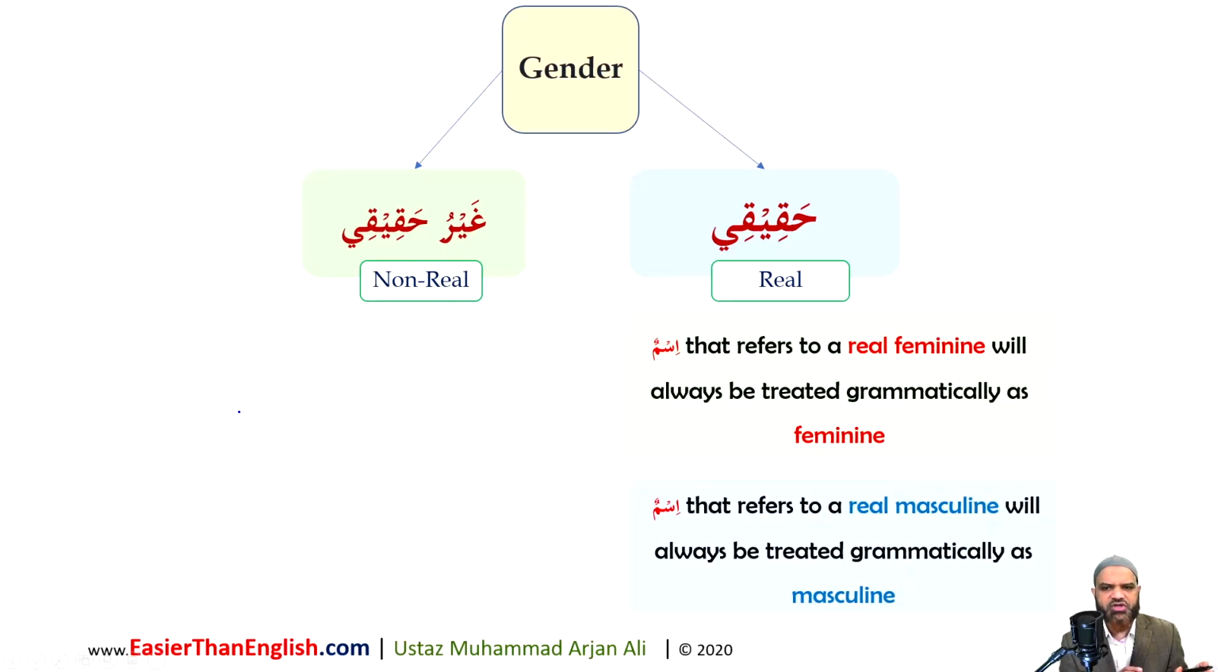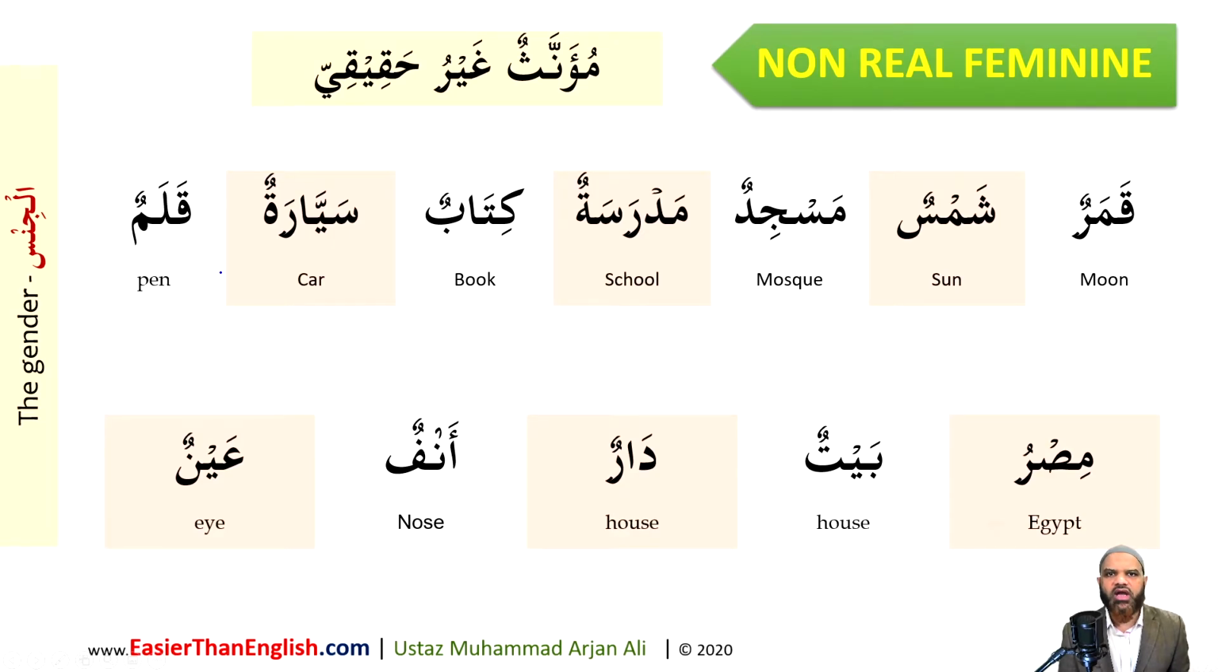If you remember that, inshallah, now we're going to deal with the bulk of the words which are referring to non-real masculine or feminine. Words that do not have a natural gender, called ghayru haqiqi. Ghayru haqiqi, non-real. How do we treat those? So let's take a quick look at some non-real examples. What do we mean? Qamarun, moon. Now, moon is actually treated in the Arabic language as masculine. Shamsun, sun, is treated as feminine.